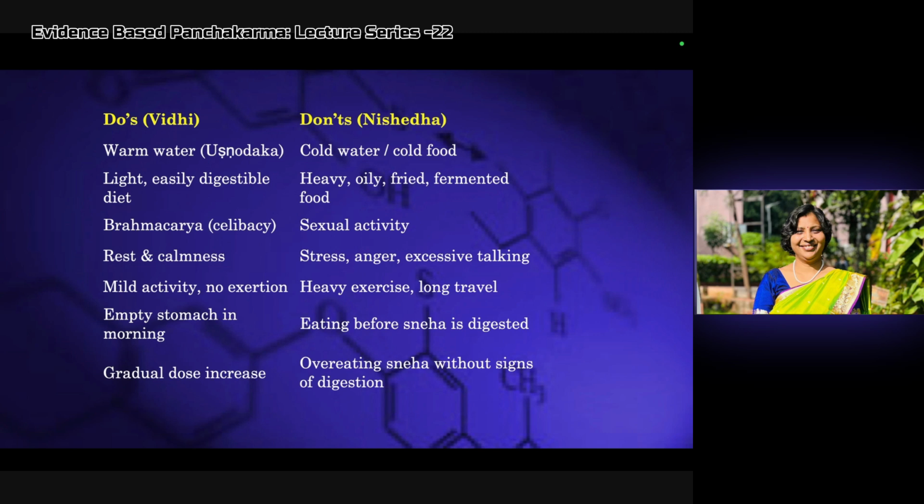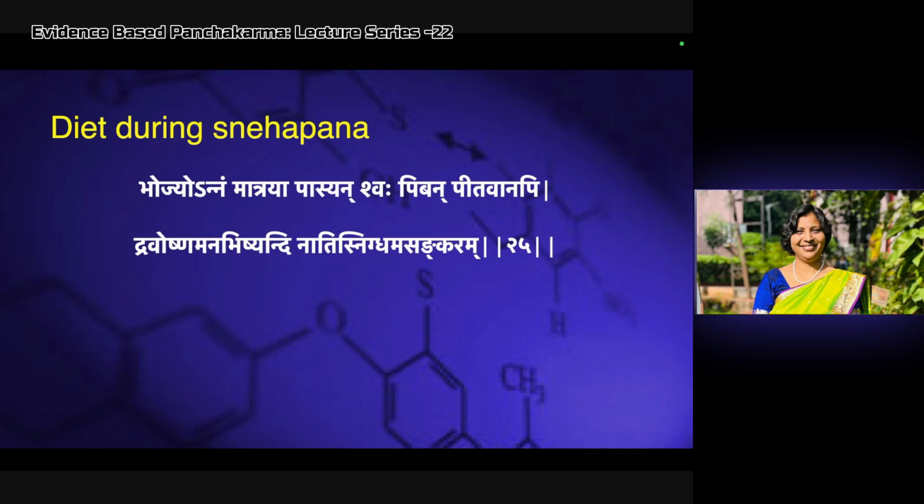And the don'ts: he should not take cold water or cold food. Food should be warm. He should not take heavy, oily, fried, fermented food. He should not indulge in sexual activity. He should not take stress, anger, or talk excessively. He should avoid heavy exercise, long travel, eating before sneha is digested, or overeating sneha without signs of digestion. So what is the diet during snehapana?